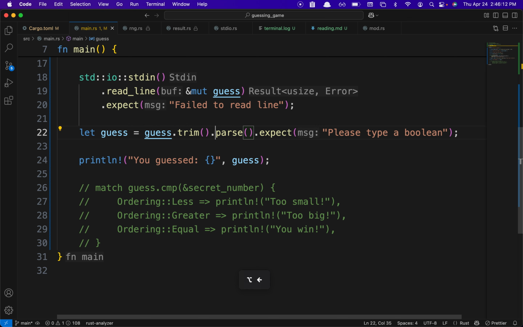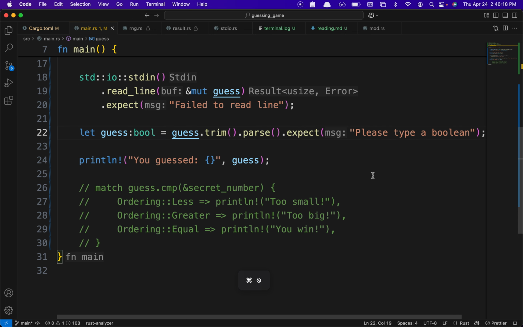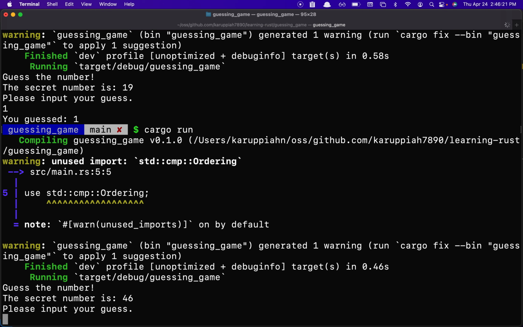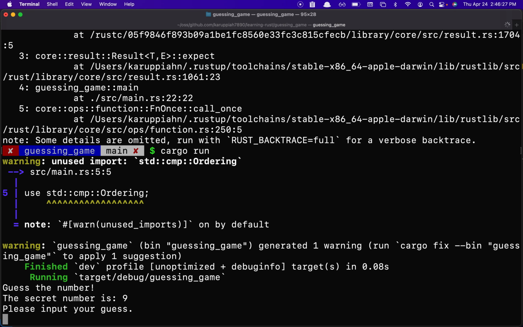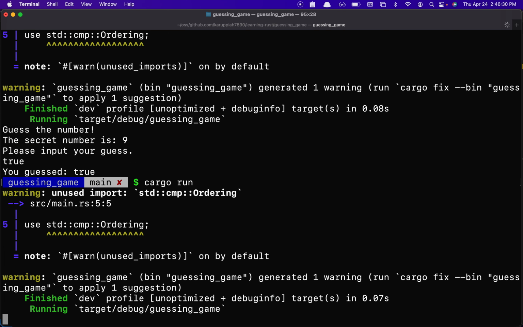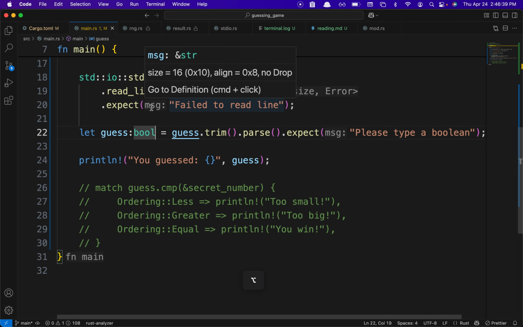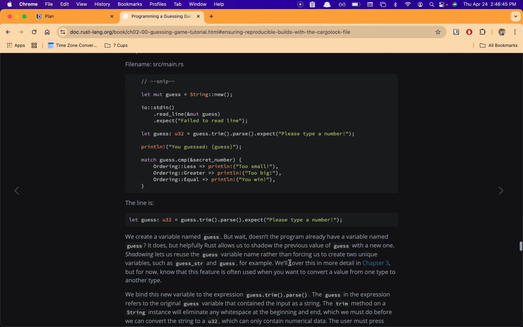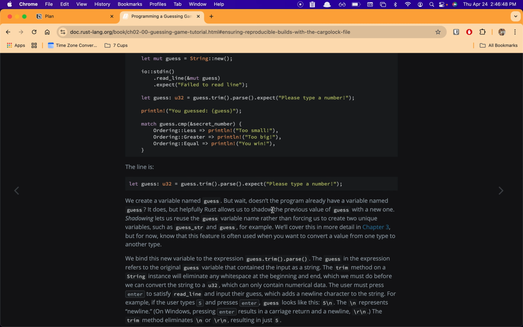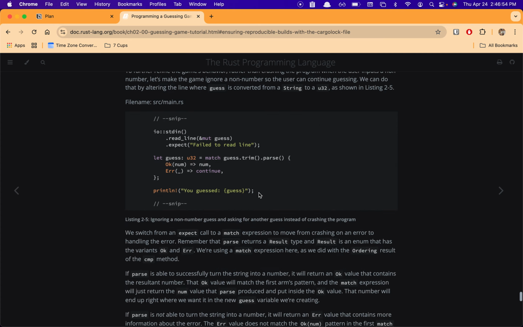And if you don't give it here, you instead mention it here, then it'll accordingly take a boolean. If I say okay, it'll say parse bool error. If I say true, this is true. If I say false, it's false. If I say true like this, it's still an error. So I think it just understands from here. That's pretty cool. The next thing, I'll probably start off a new video, or actually I can do it as part of this itself. There's just a little bit more.